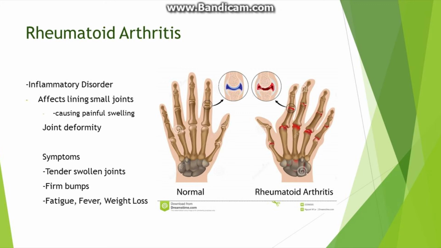Some symptoms of this condition are fever, loss of appetite, chest pain, tender swollen joints, and firm bumps on the body part affected. As you can see, rheumatoid arthritis has a lot more severe symptoms than osteoarthritis. This is very unfortunate since there are about 1.3 million Americans affected by it.